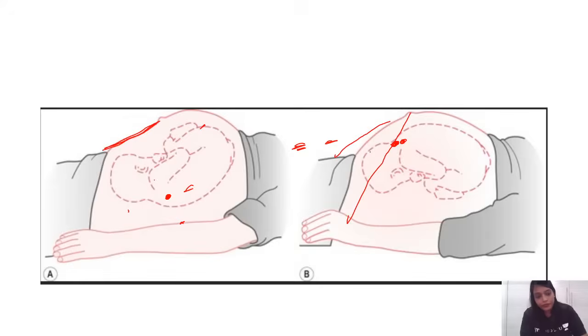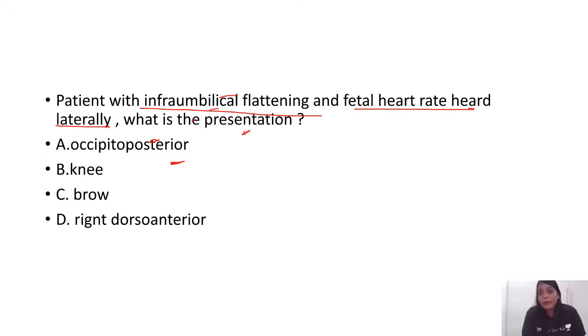Okay. So infraumbilical flattening is very classical, and fetal heart rate heard laterally in the flanks is very classical for OP. Now coming to the breech. In breech, you don't have infraumbilical flattening, and the fetal heart rate will be heard around the umbilicus. Around the umbilicus.